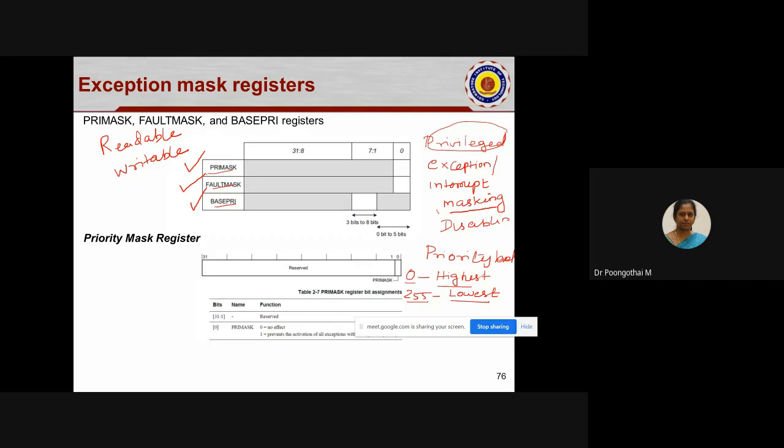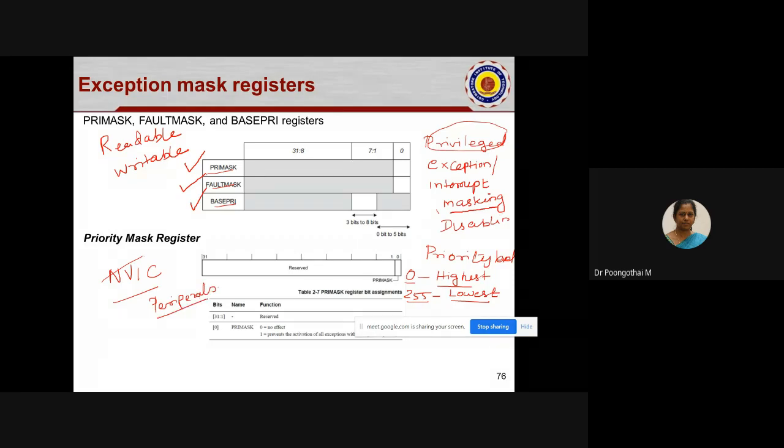Each exception has a priority. Based on priority level, these special registers enable or mask interrupts from being triggered on the external pins of NVIC. So it has the capability of disabling the interrupt requests raised by external devices, that is, the interrupts raised by the peripheral devices.